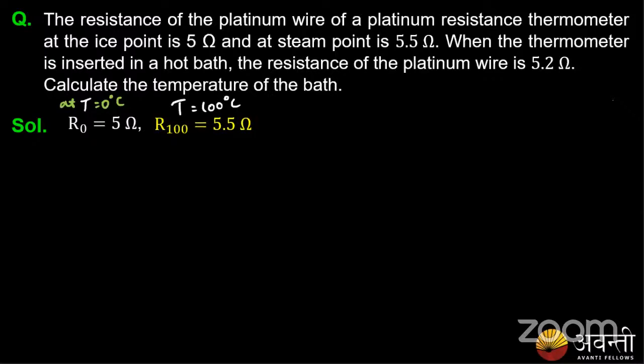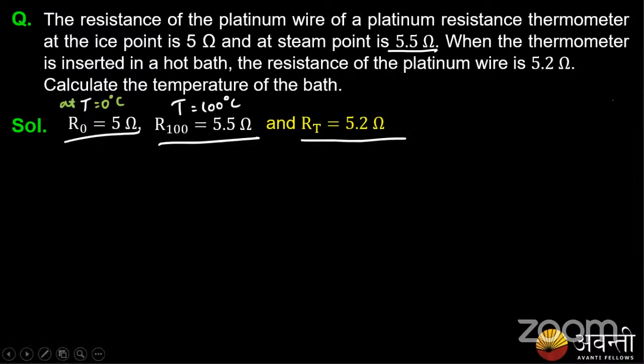At 100 degrees Celsius, the resistance is 5.5 ohms. When the thermometer is inserted into the hot bath, the resistance of the platinum wire is 5.2 ohms. Guys, please remember: at 0 degrees Celsius the resistance of the platinum wire is 5 ohms, and at 100 degrees Celsius it is 5.5 ohms.